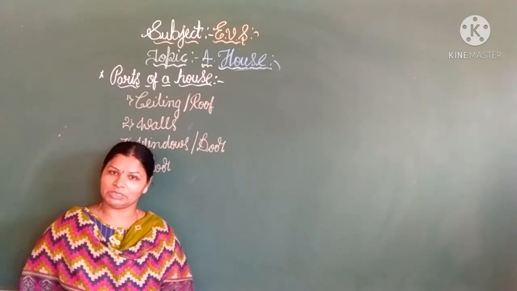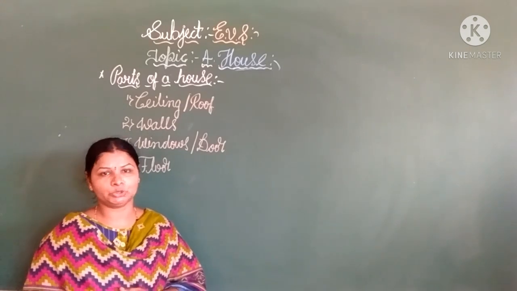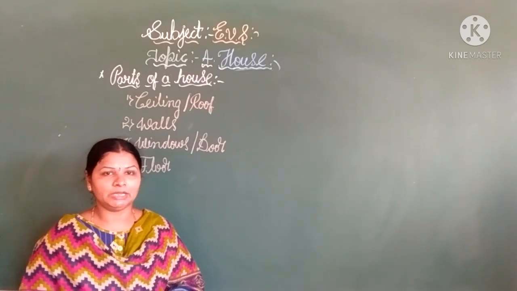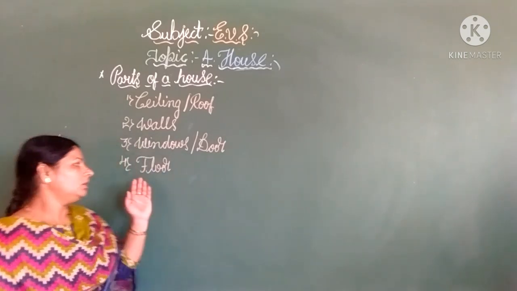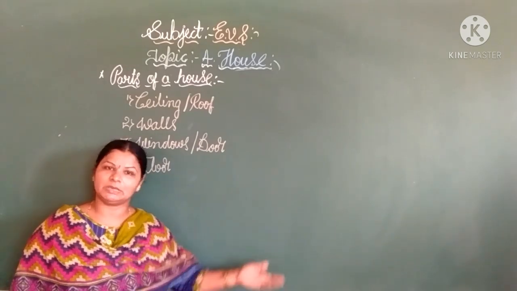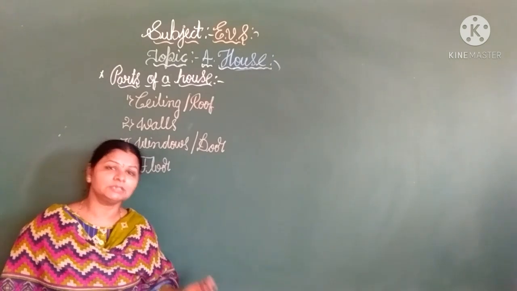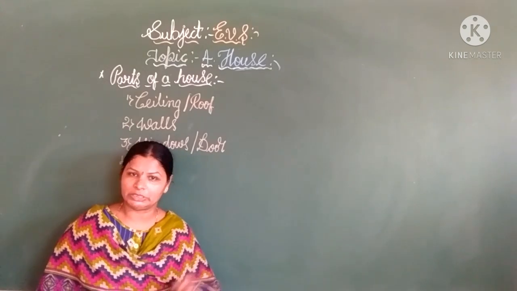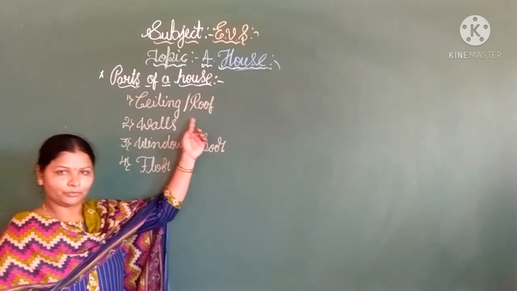Okay, don't worry. In today's class, we are going to discuss who the people are who help to build our house, and what we call those persons. All these parts of the house are built by different persons. Who are they and what do we call them? All that we are going to discuss now children. So the first part is ceiling or roof.